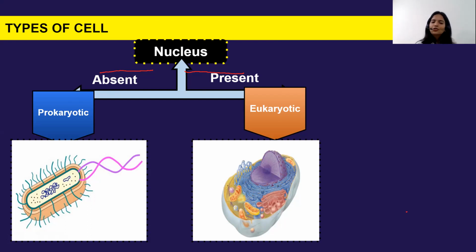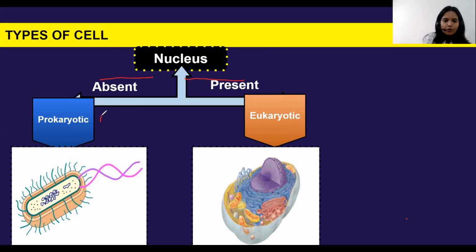Okay, so this is not the only difference between prokaryotic and eukaryotic. First you need to understand, if I talk about the prokaryotic, pro means it is primitive. Okay, so this is a primitive kind of cell, and this is the latest, or we can say it is a completely organized cell.